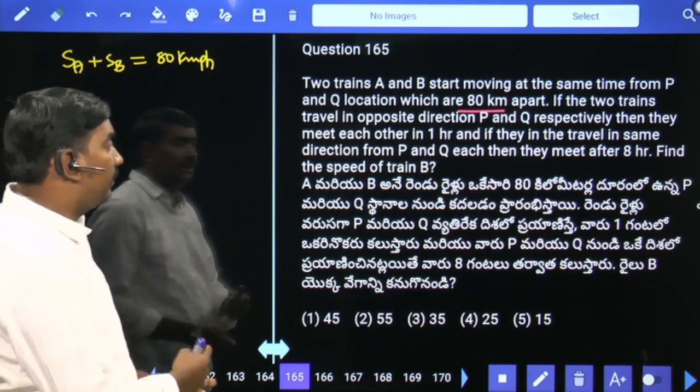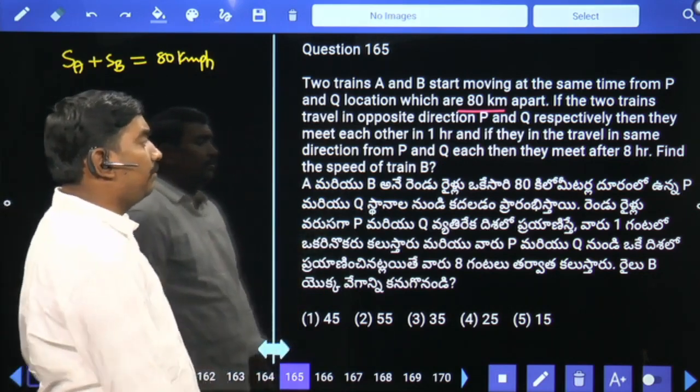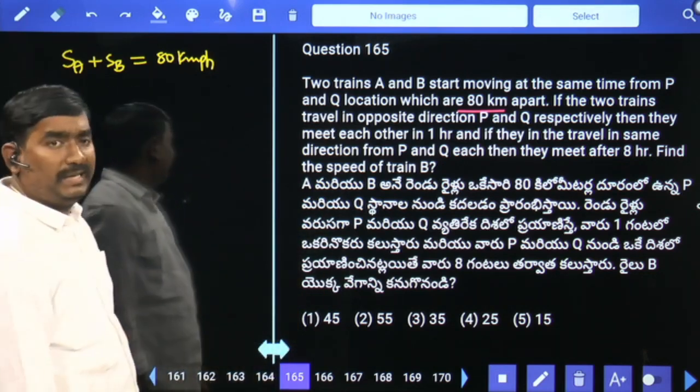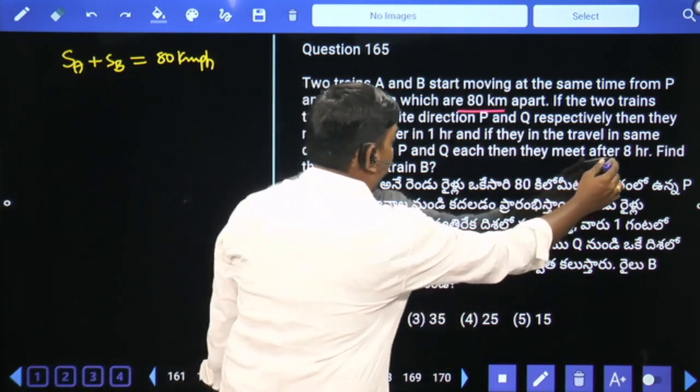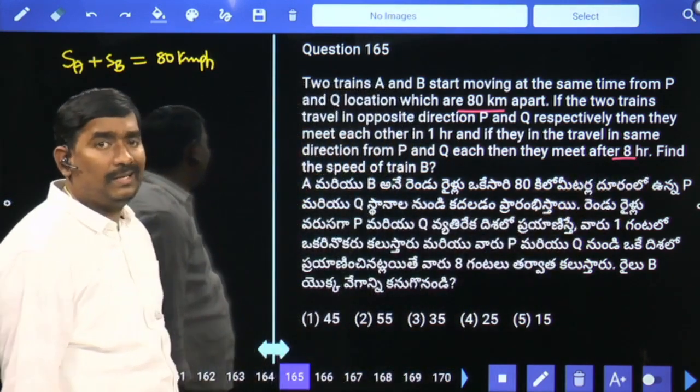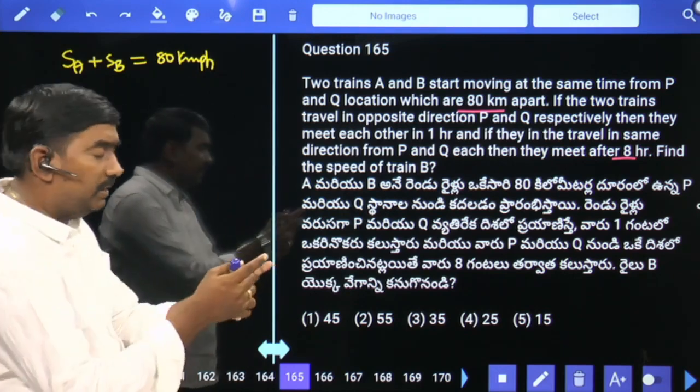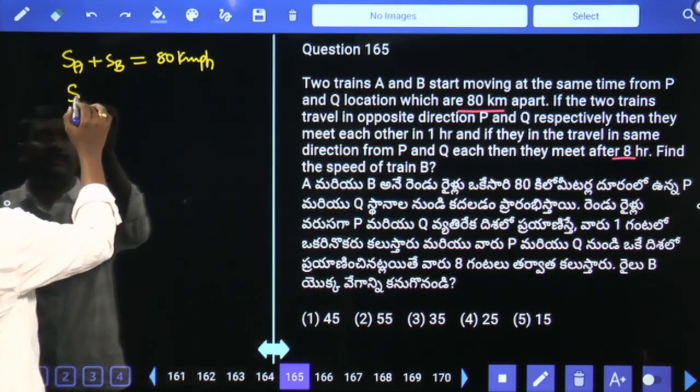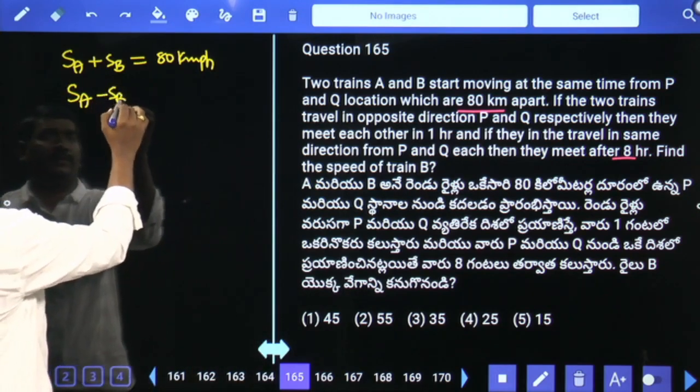And if they travel in the same direction, then they meet after 8 hours. 80 kilometers in 8 hours, then per hour 10 kmph. Both are in the same direction, relative speed is subtraction, 10 kmph.